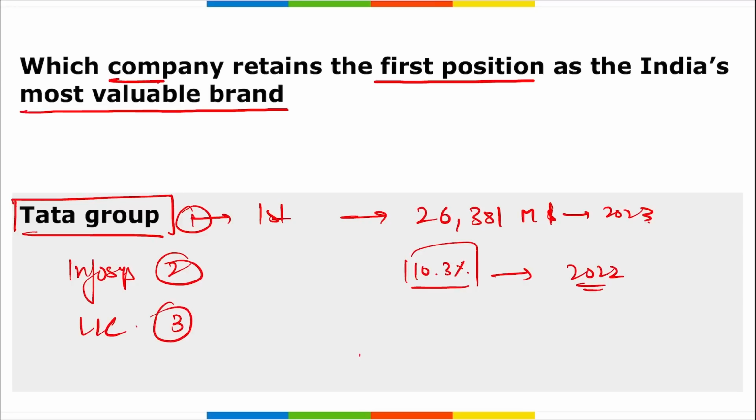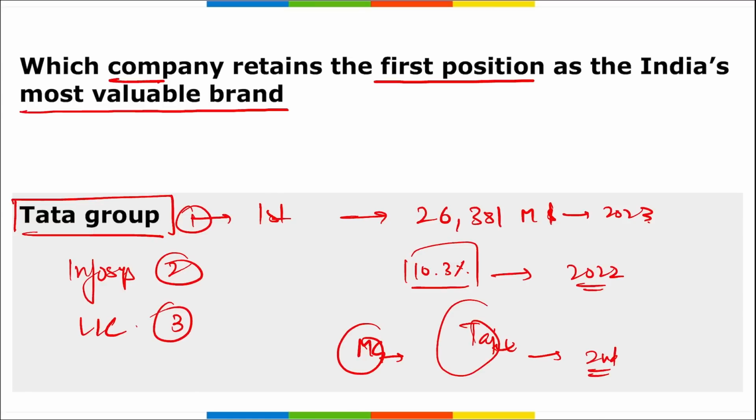Correct? Also remember Mahindra Group. It is the fastest growing brand among the top 10 as it performed exceptionally well in 2023, crossing a profit margin of 10,000 crore rupees for the first time with a revenue of 1,21,000. Then remember Taj. Taj has turned out to be India's strongest brand for the second consecutive year.